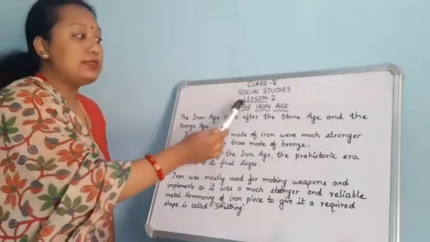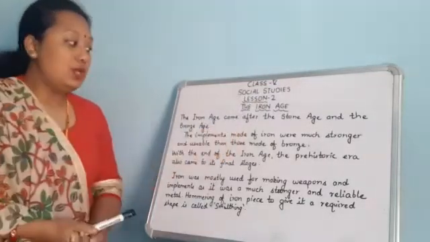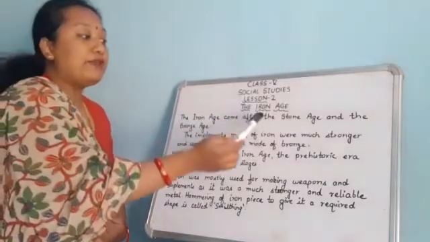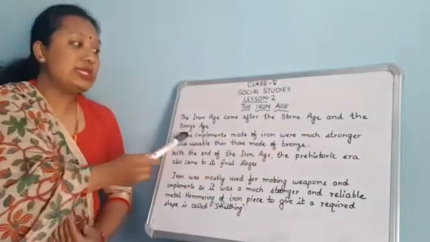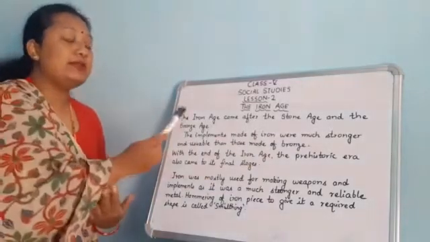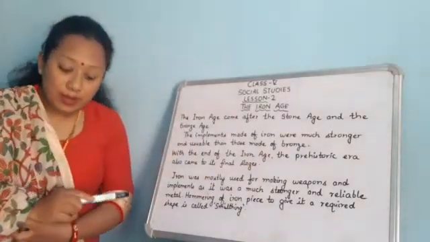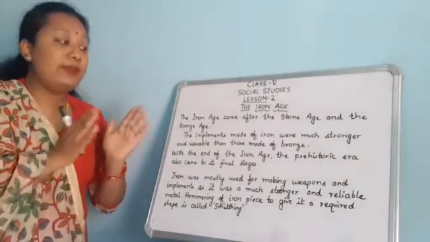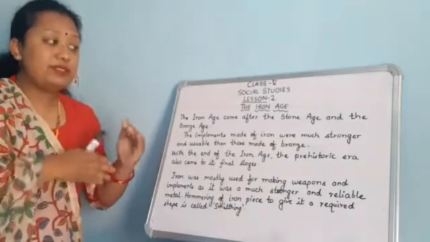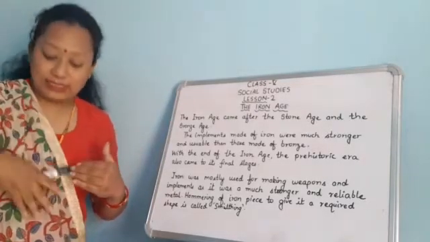Now, let's start lesson number 2, the Iron Age. The Iron Age came after the Stone Age and the Bronze Age. From the very beginning of the Iron Age, there was an increase in the growth of civilization.